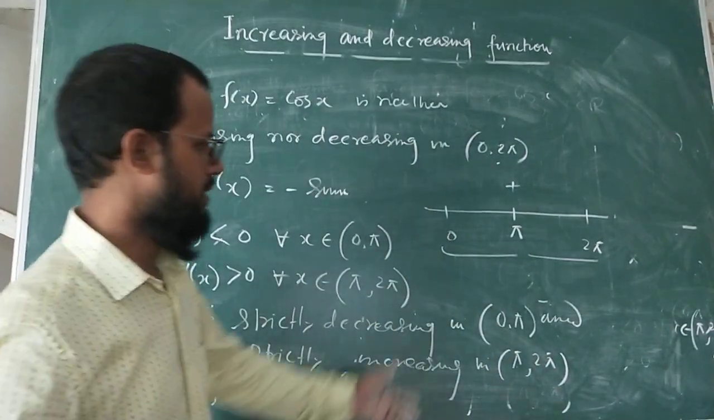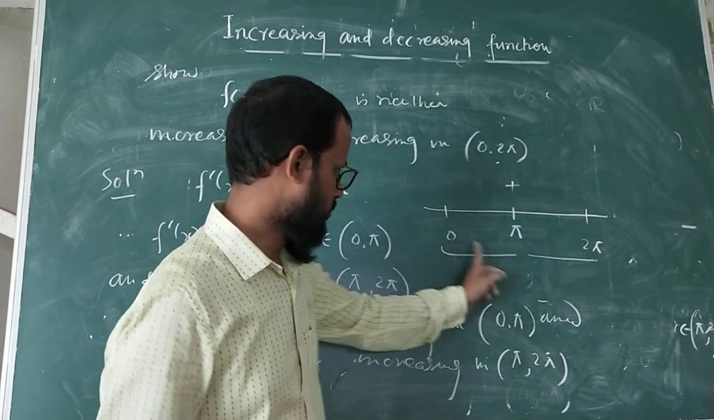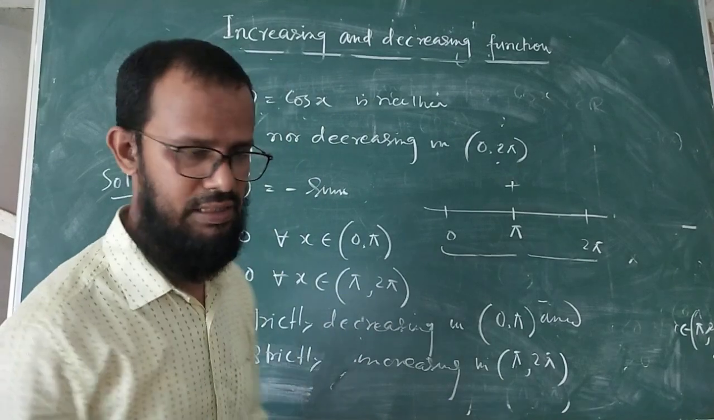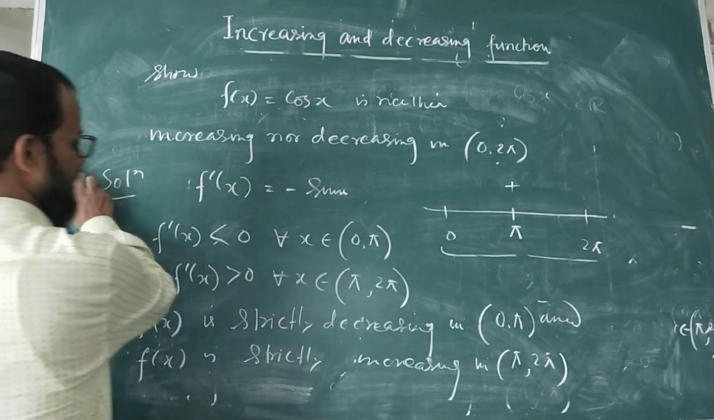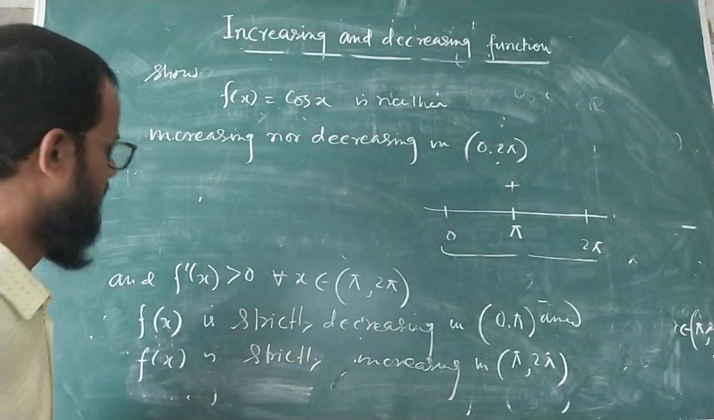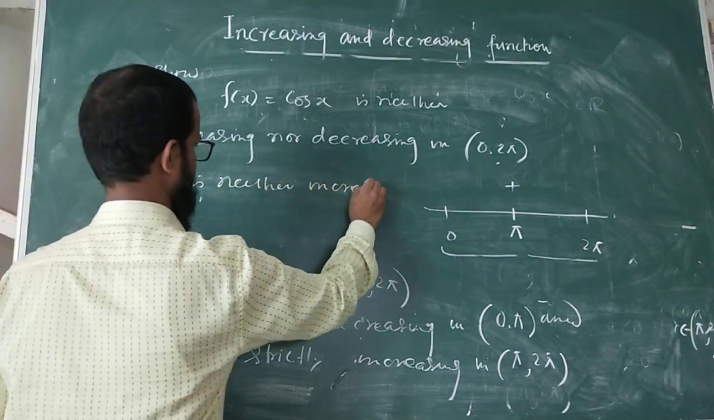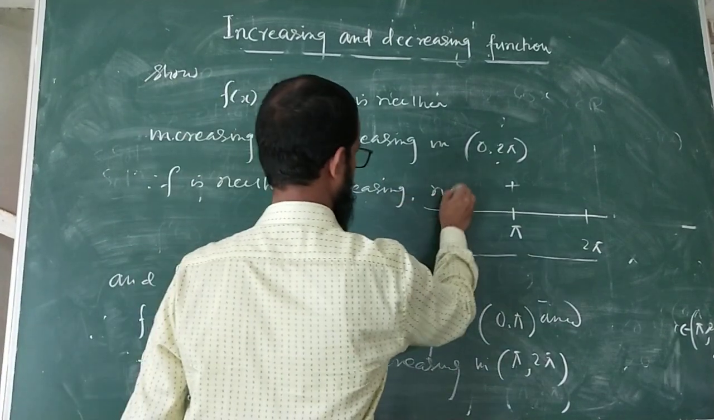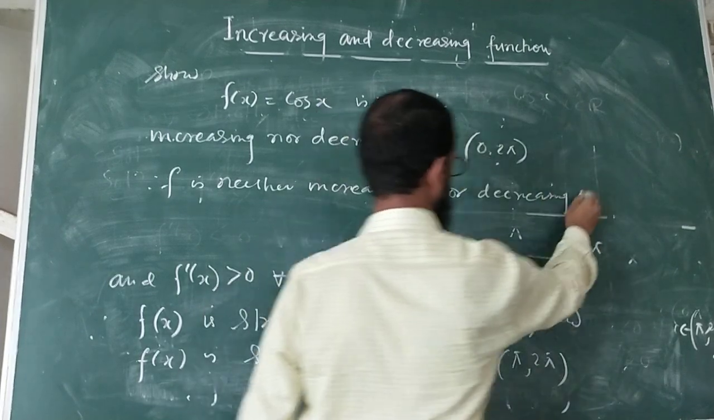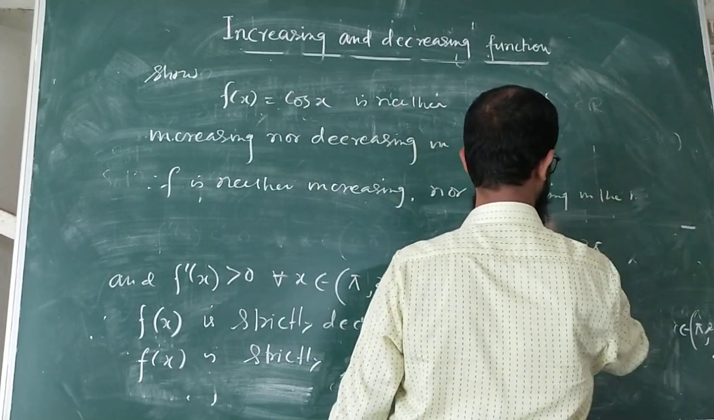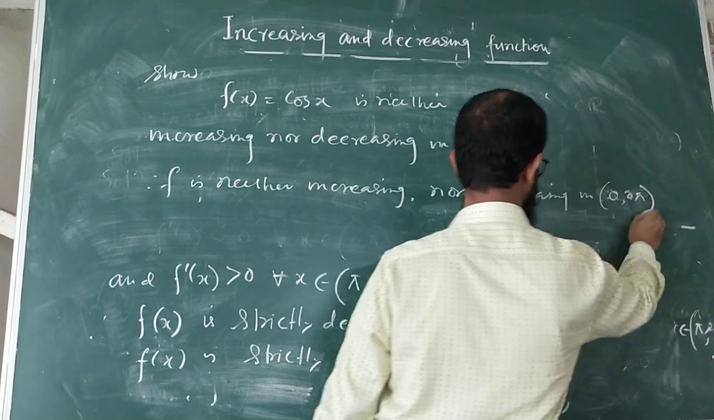So in the whole interval, in this part it is decreasing, in this part it is increasing. So throughout this whole interval it is neither increasing nor decreasing. Therefore we can conclude that f is neither increasing nor decreasing in this interval 0 to 2π.